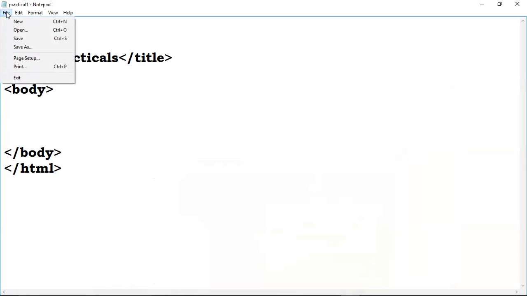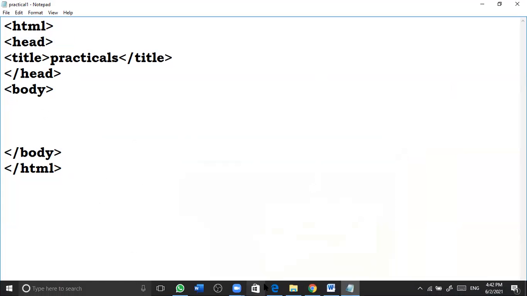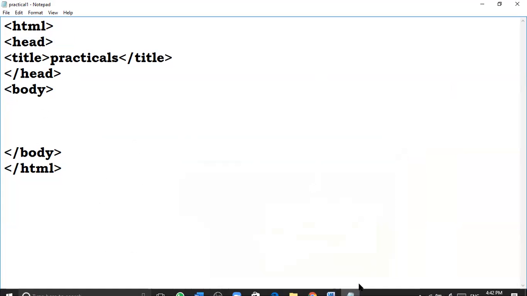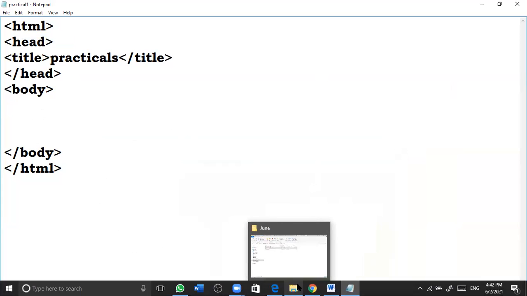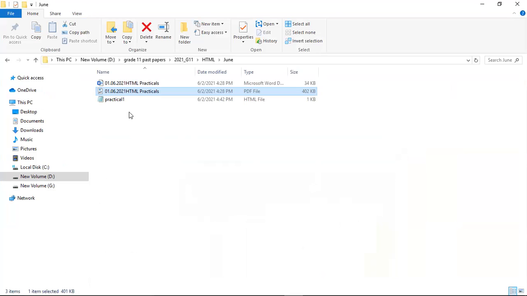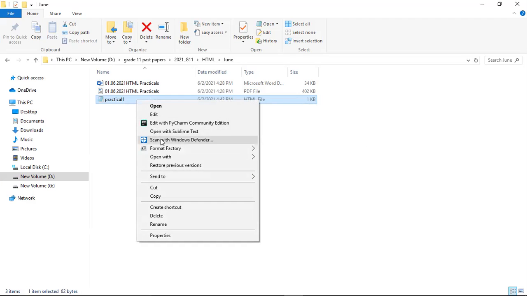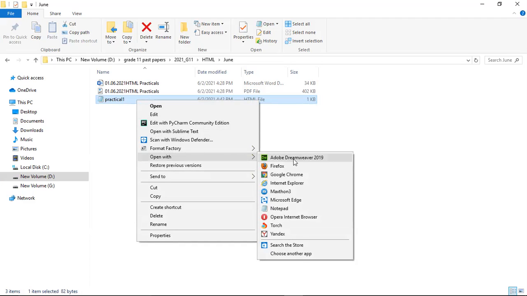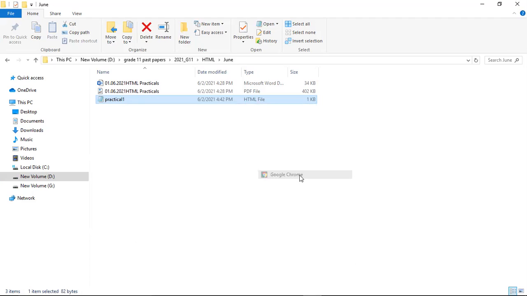Now what you are doing here, you have saved that. Now how can you see the output? You can go to the folder. Here you went to the folder, right? In the grade 11 folder you can see practical. Now inside this one you right click, go to open with and Google Chrome. When you click this, now you can see practicals.